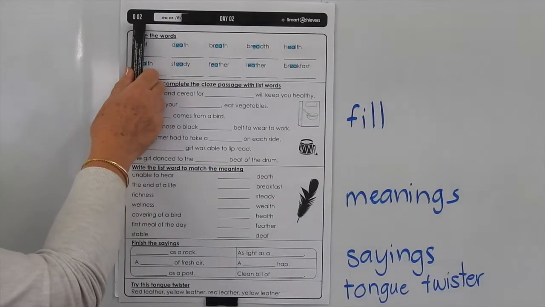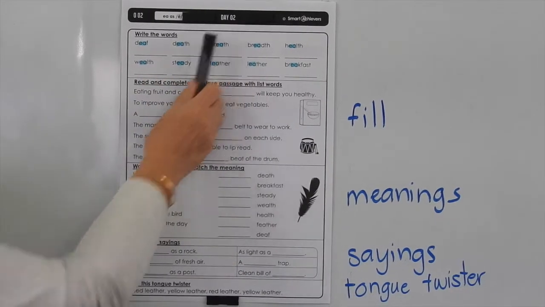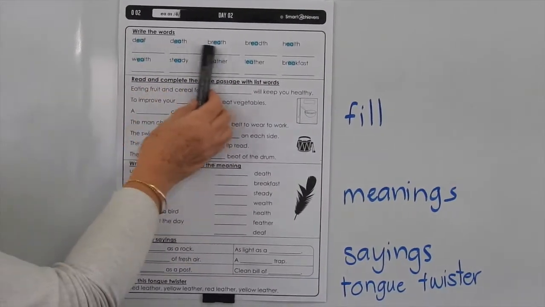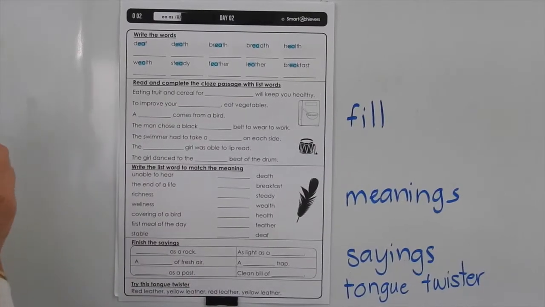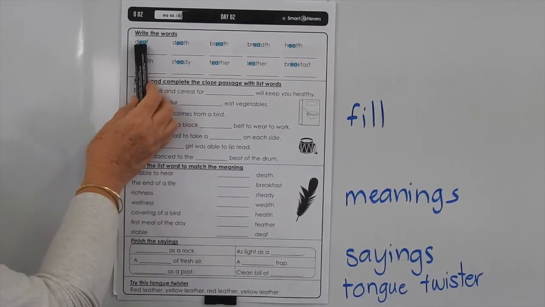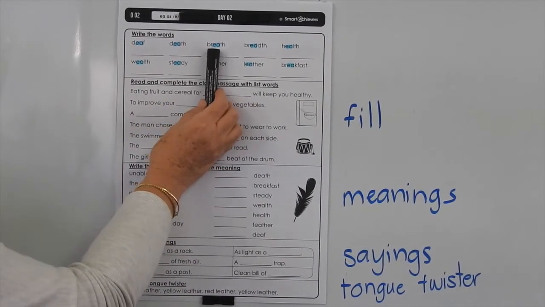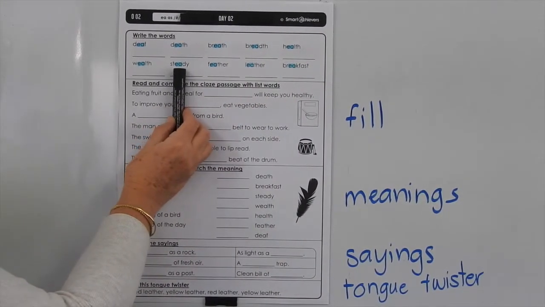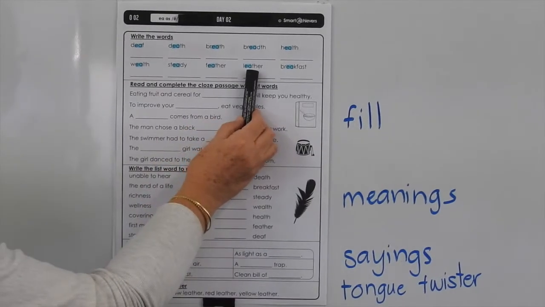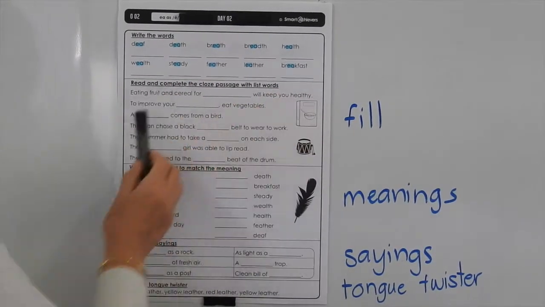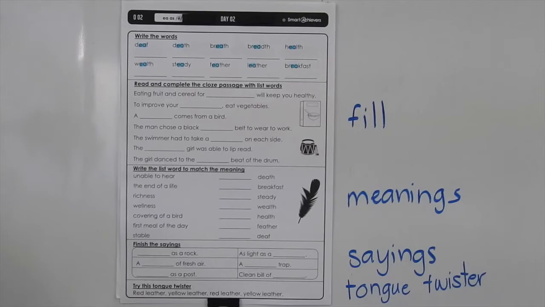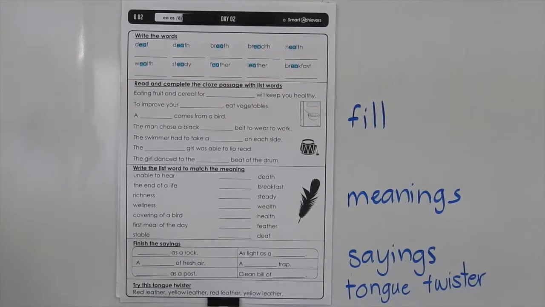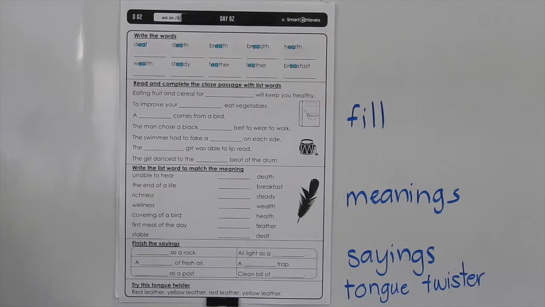This is level O, list 2, and we're doing the day 2 page, and in these words we have the EA making the short E sound. So we've got deaf, death, breath, breadth, health, wealth, steady, feather, leather, and breakfast. So you can go through and highlight that EA in all of those words, and we'll go through and highlight some of the other things we can see as well.